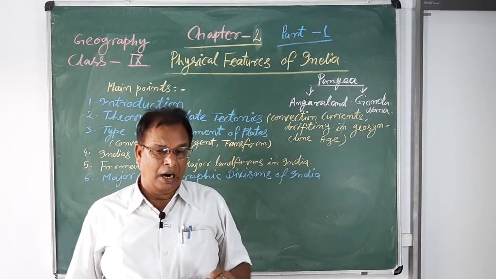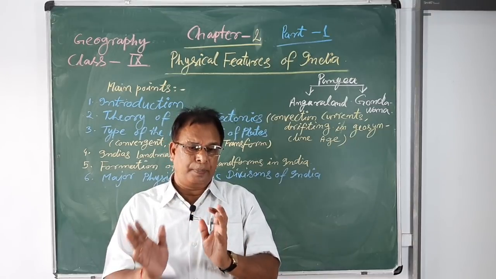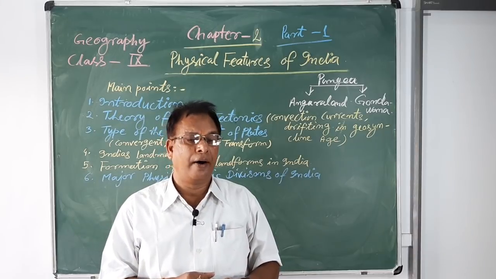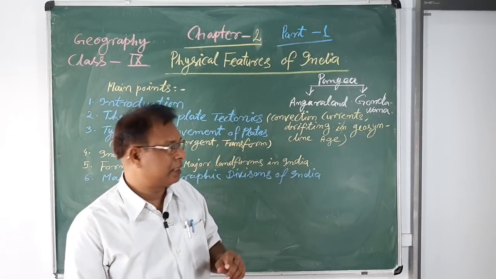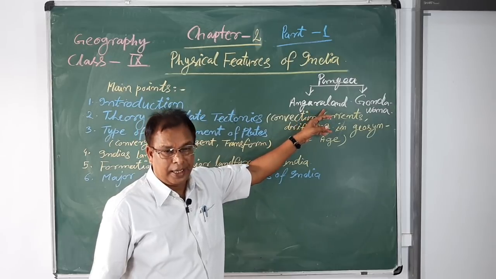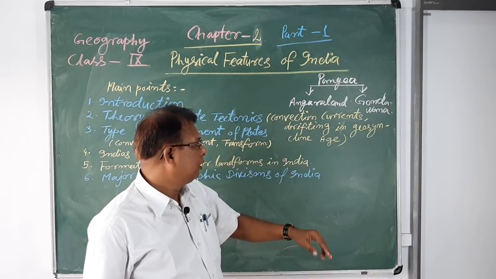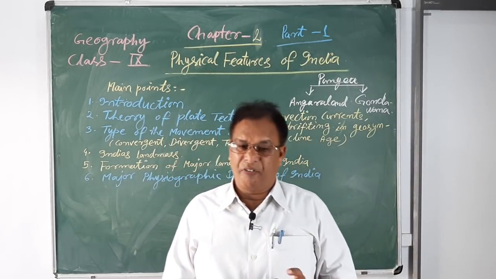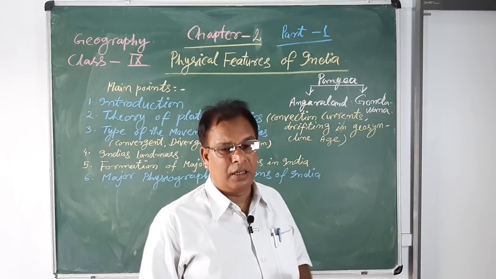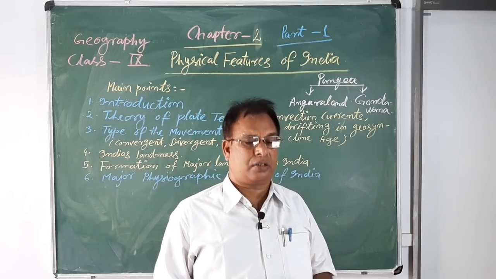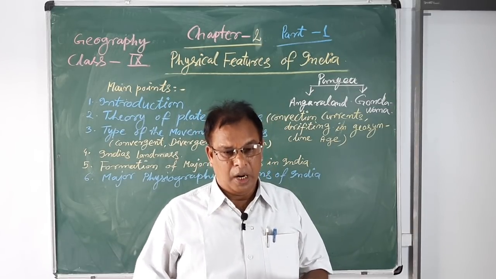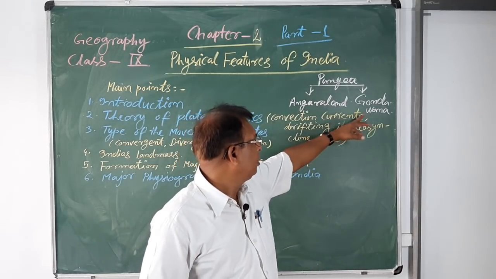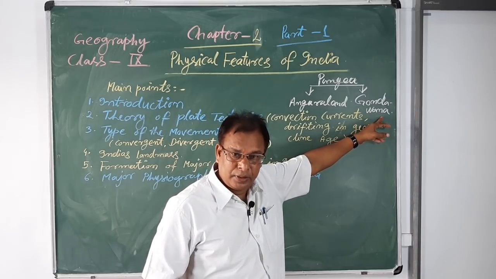North America, parts of Western Europe, and Asia, Northern Asia are examples of Angara land. But in Gondwana land, South America, Africa, Antarctica and the Indo-Australian plate were a big landmass.